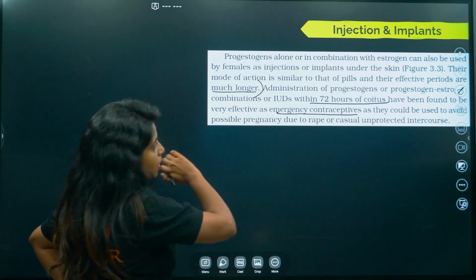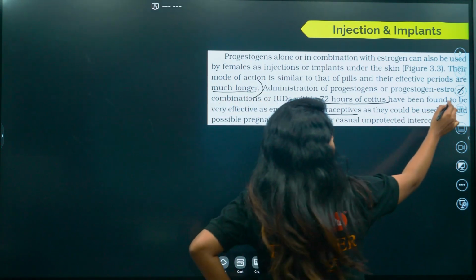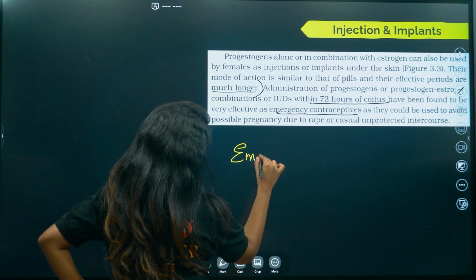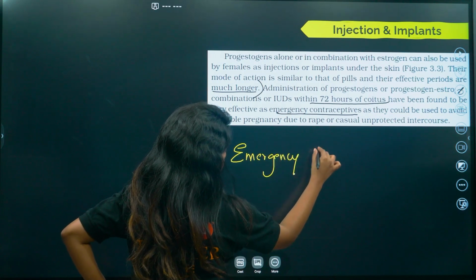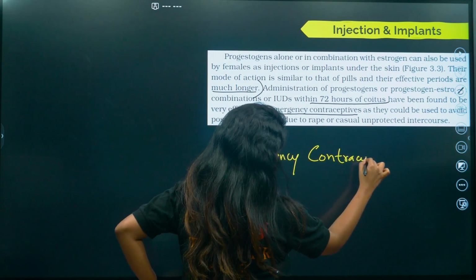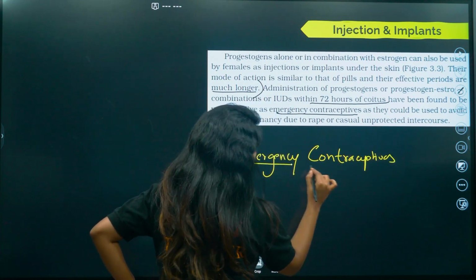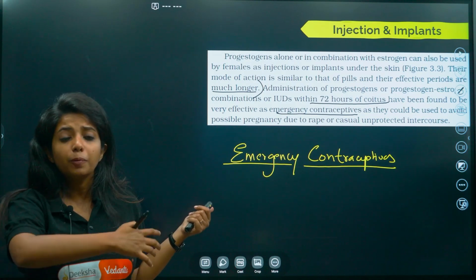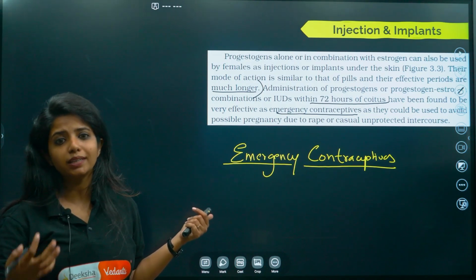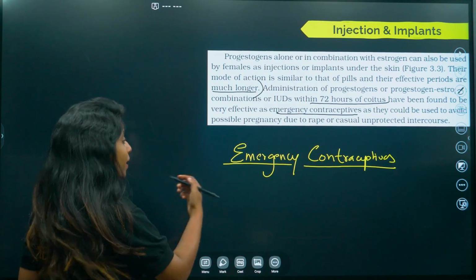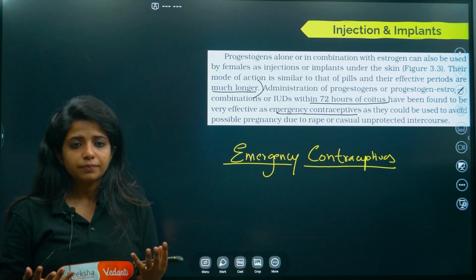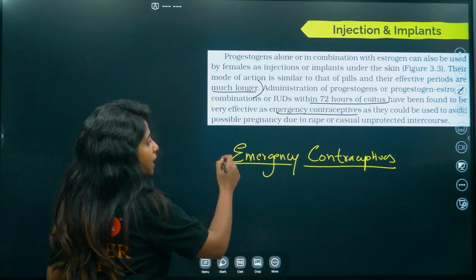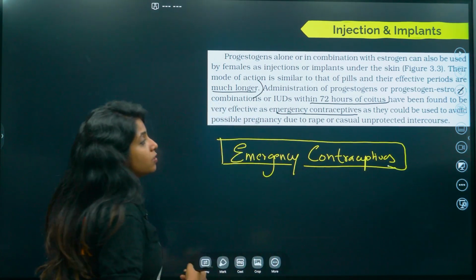Until here we have done with implants and injection. Now there is something about emergency contraceptives. I want you to remember this very profoundly. Emergency contraceptives. So there is an unprotected sex that has been happening. At that point you need emergency contraceptives so that you could prevent going up till abortion and stuff like that, which could be really harmful for the baby as well as the mother. Apart from that, there could be cases where rapes could happen, which is obviously something that no one wants ever in their life. So at this point of time, what are the emergency contraceptives that could be used?